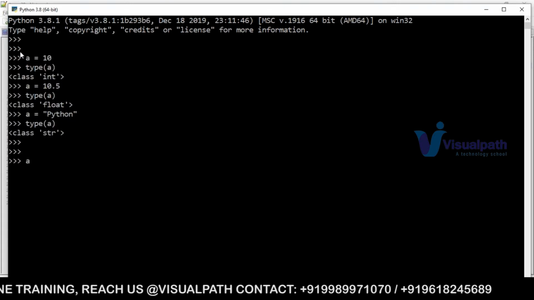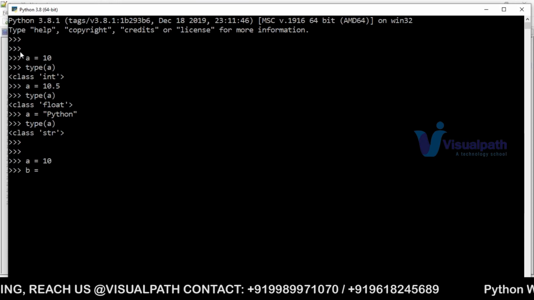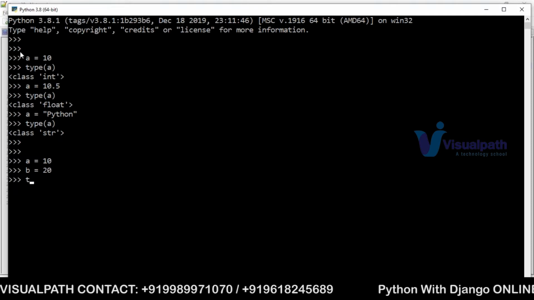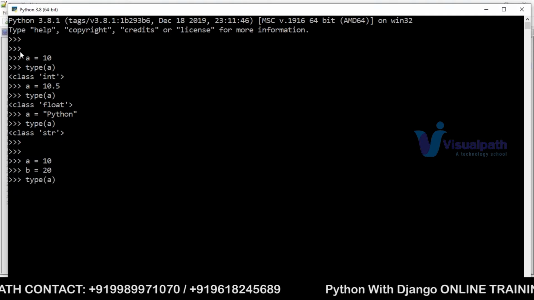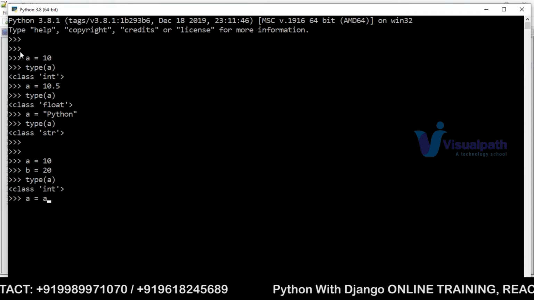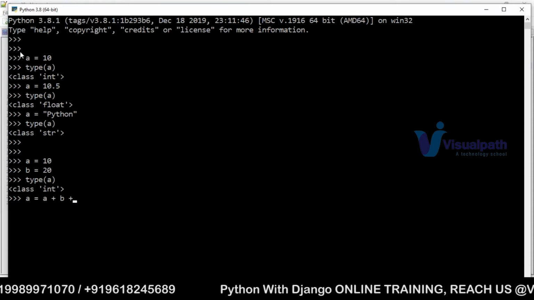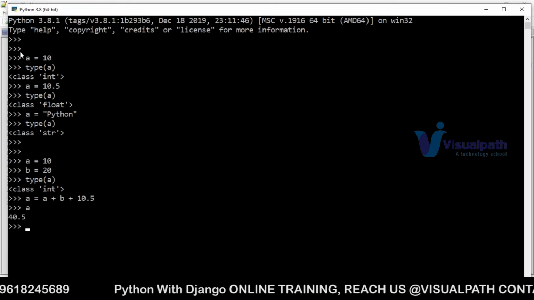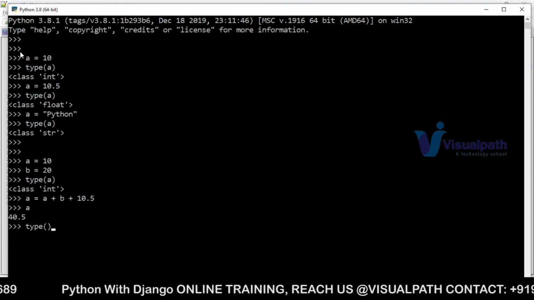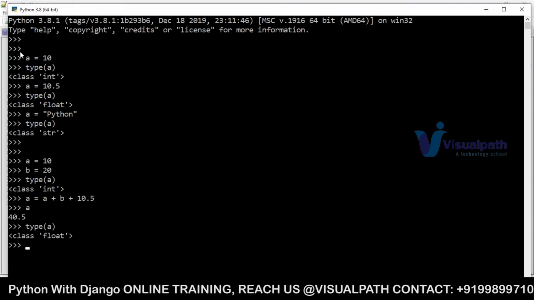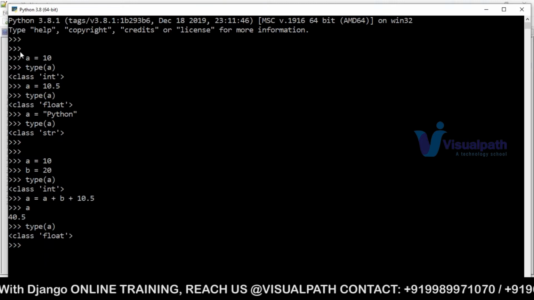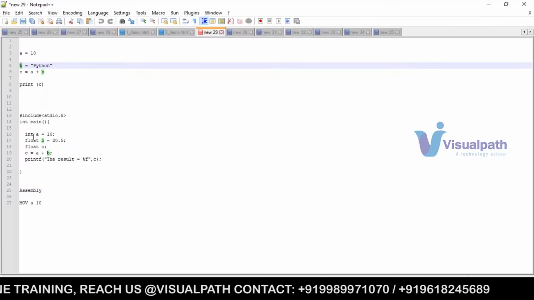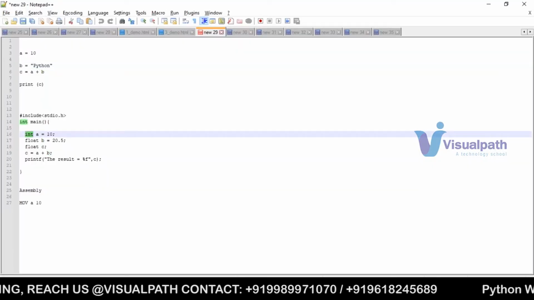Now see, I'll take a equals 10 and b equals some 20. Now a, what is the type of a here? The type of a is integer. Now what I'll do is a equals a plus b plus some 10.5. Now what will be the value of a? Some 40.5. Now what will be the type of a? Initially it is integer type and now it is float type. So this is what we call dynamically typed programming languages, whereas C programming is a statically typed programming language.